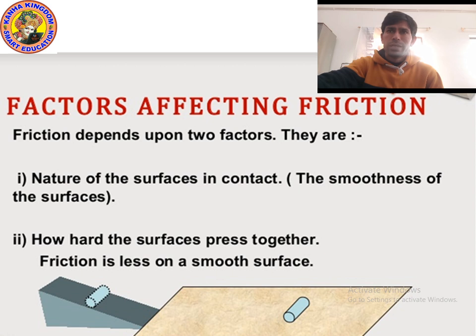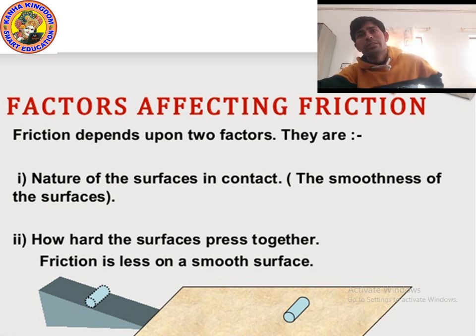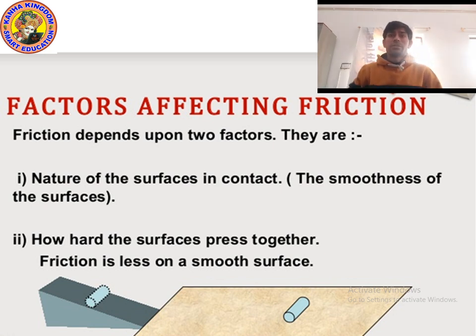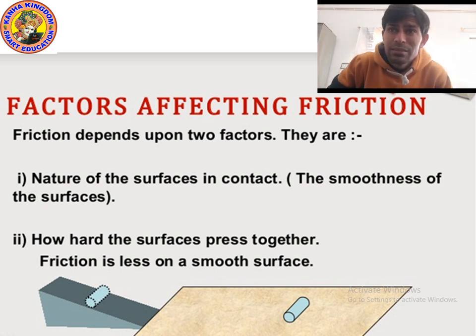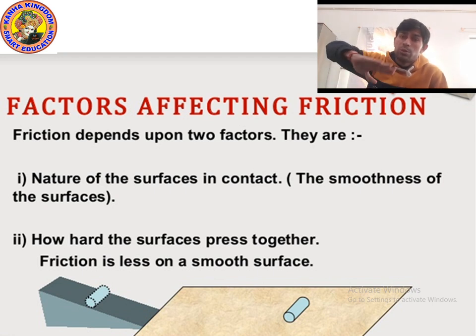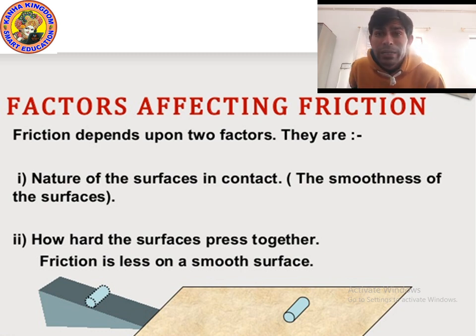So kids, as you can see on the screen, factors affecting the friction. Friction depends upon some factors. Point number one, nature of the surface in contact. Nature means the surface may be flat or sliding, rough or smooth. If the surface is smooth, then the friction force will decrease.